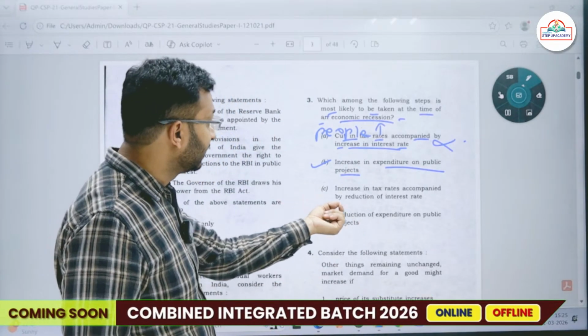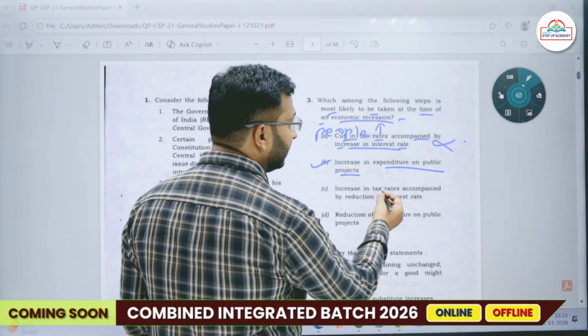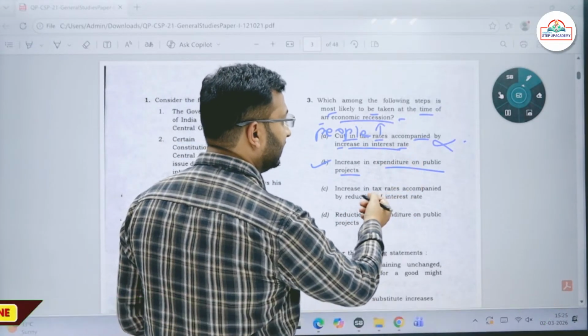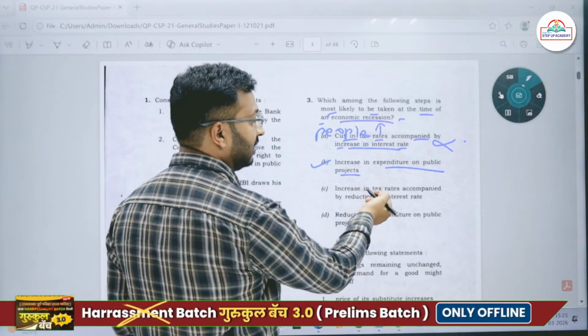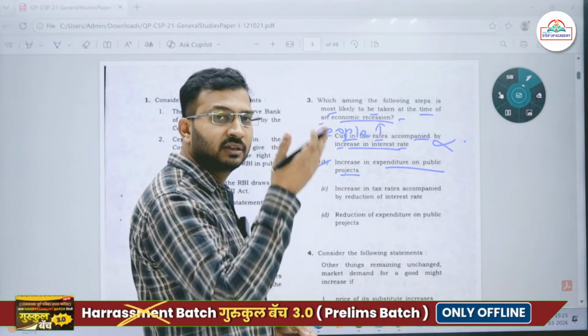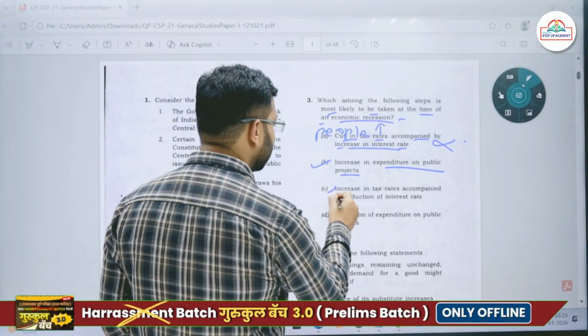So B is correct over here. Let's look at the other options as well. Increase in tax rate. Now first you were cutting the tax rate, now you are saying increase in tax rate. If you are increasing the tax rate, I won't be having money. So this becomes incorrect.